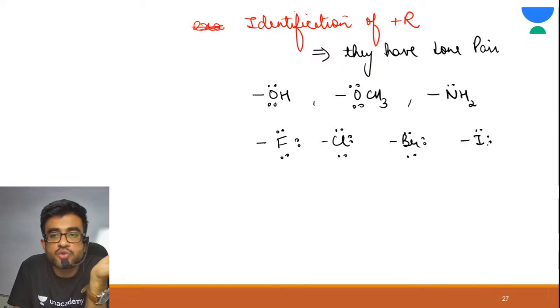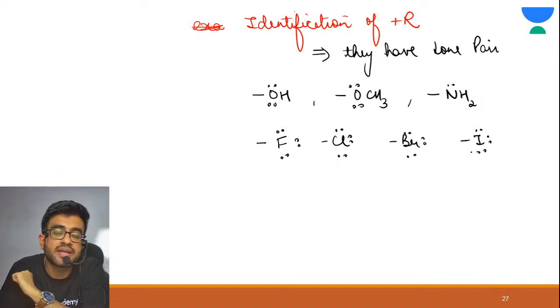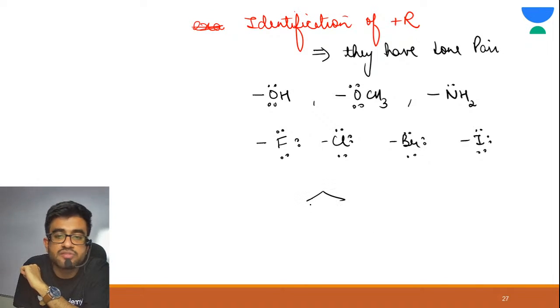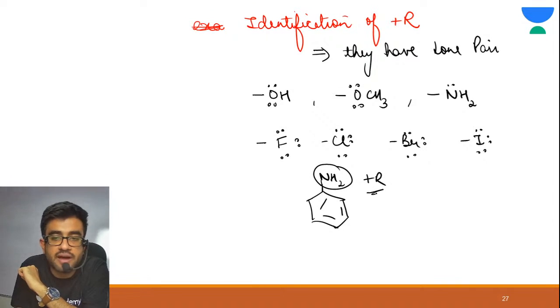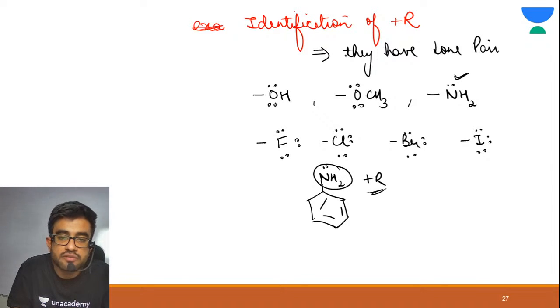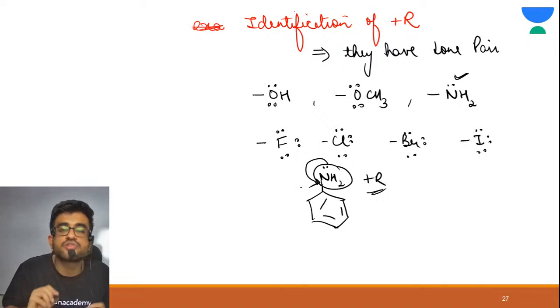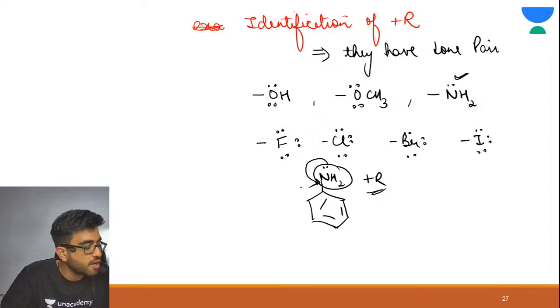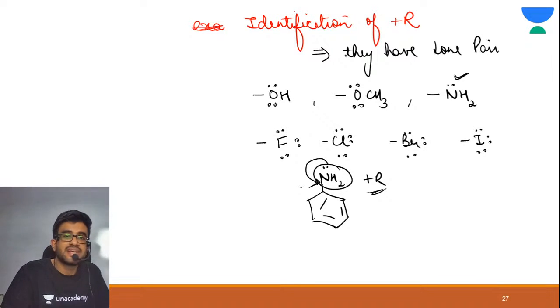Alright, so if they have lone pairs and they are attached to benzene, suppose I attach this NH2 with the benzene, this NH2 group would show plus R. Why? Because it has lone pair. It will also donate electrons. Are you getting my point? Is this much very clear to you?